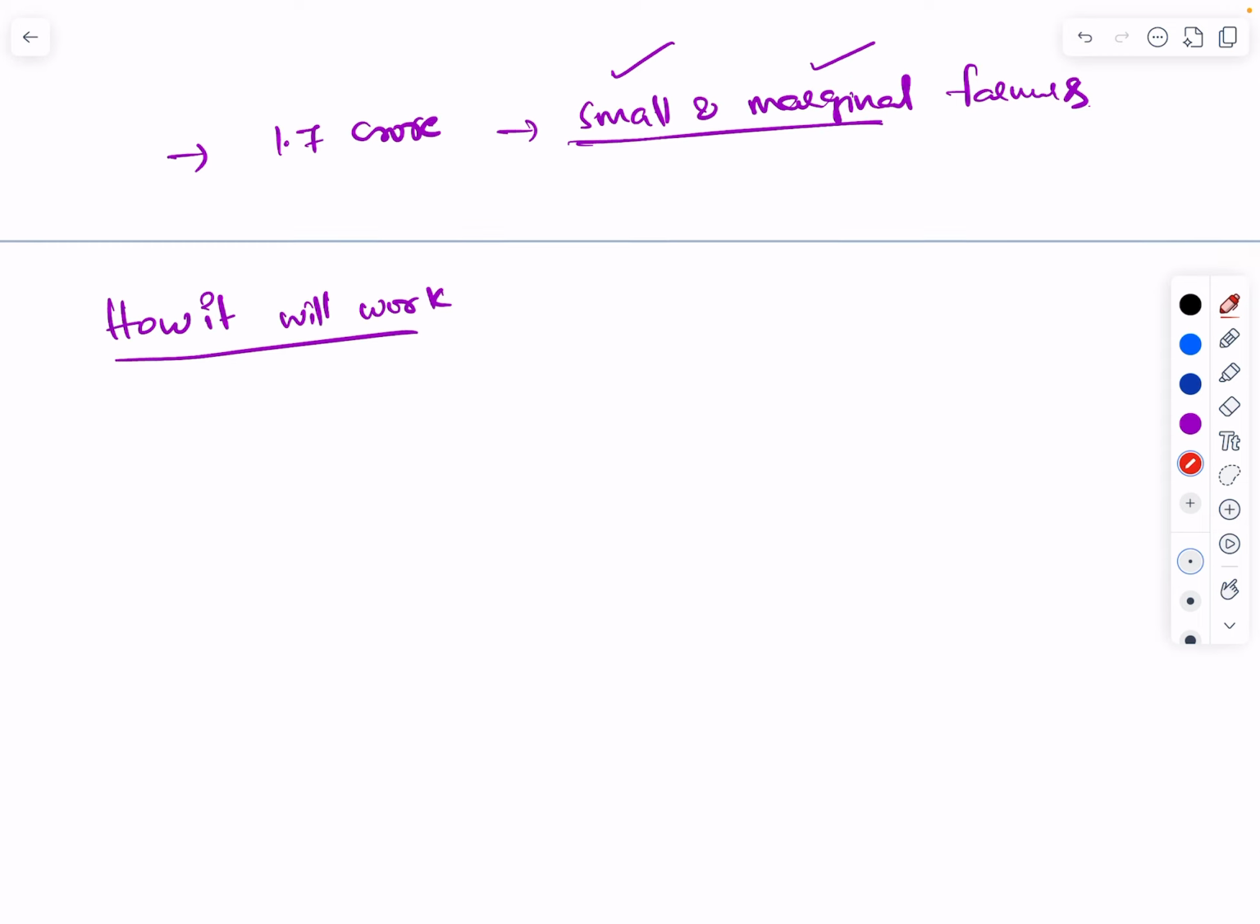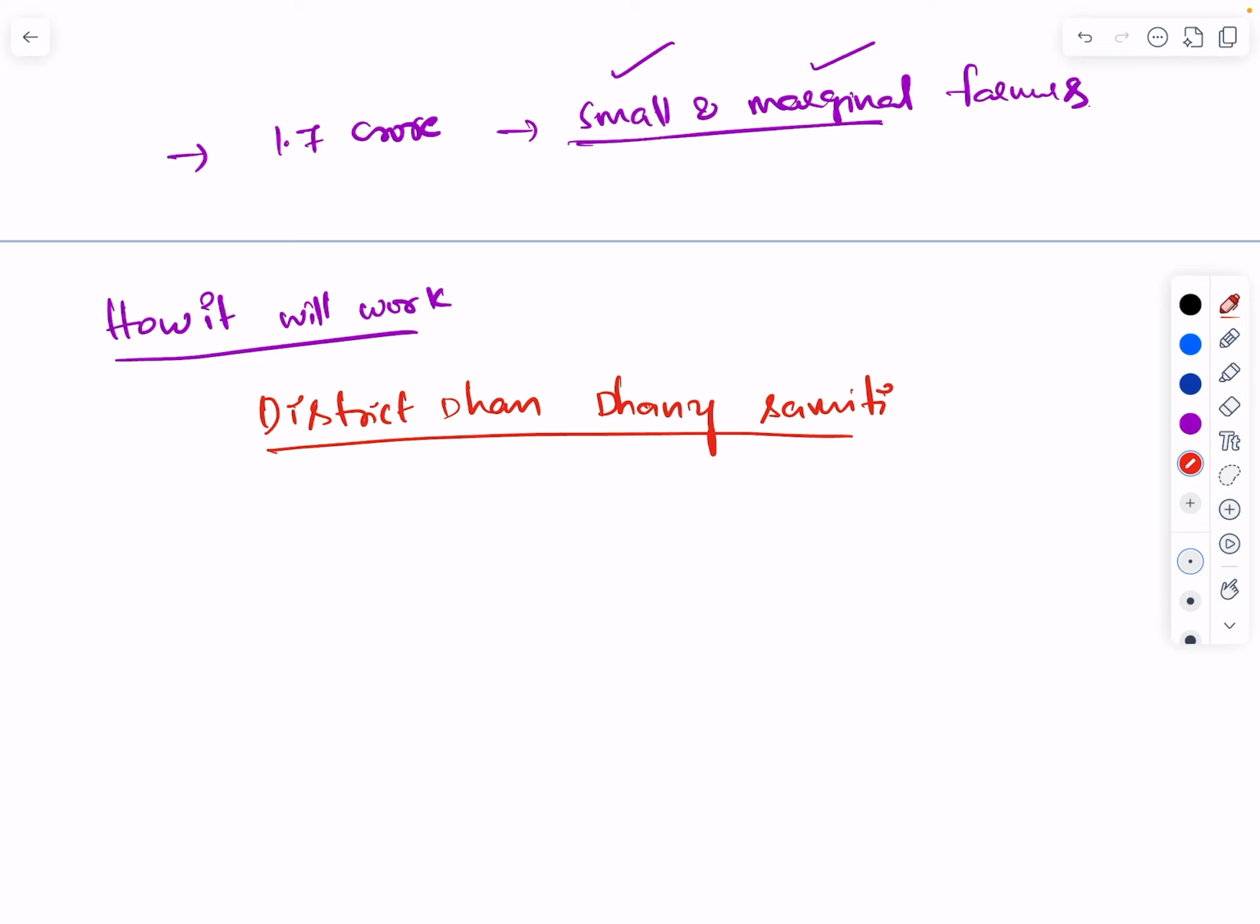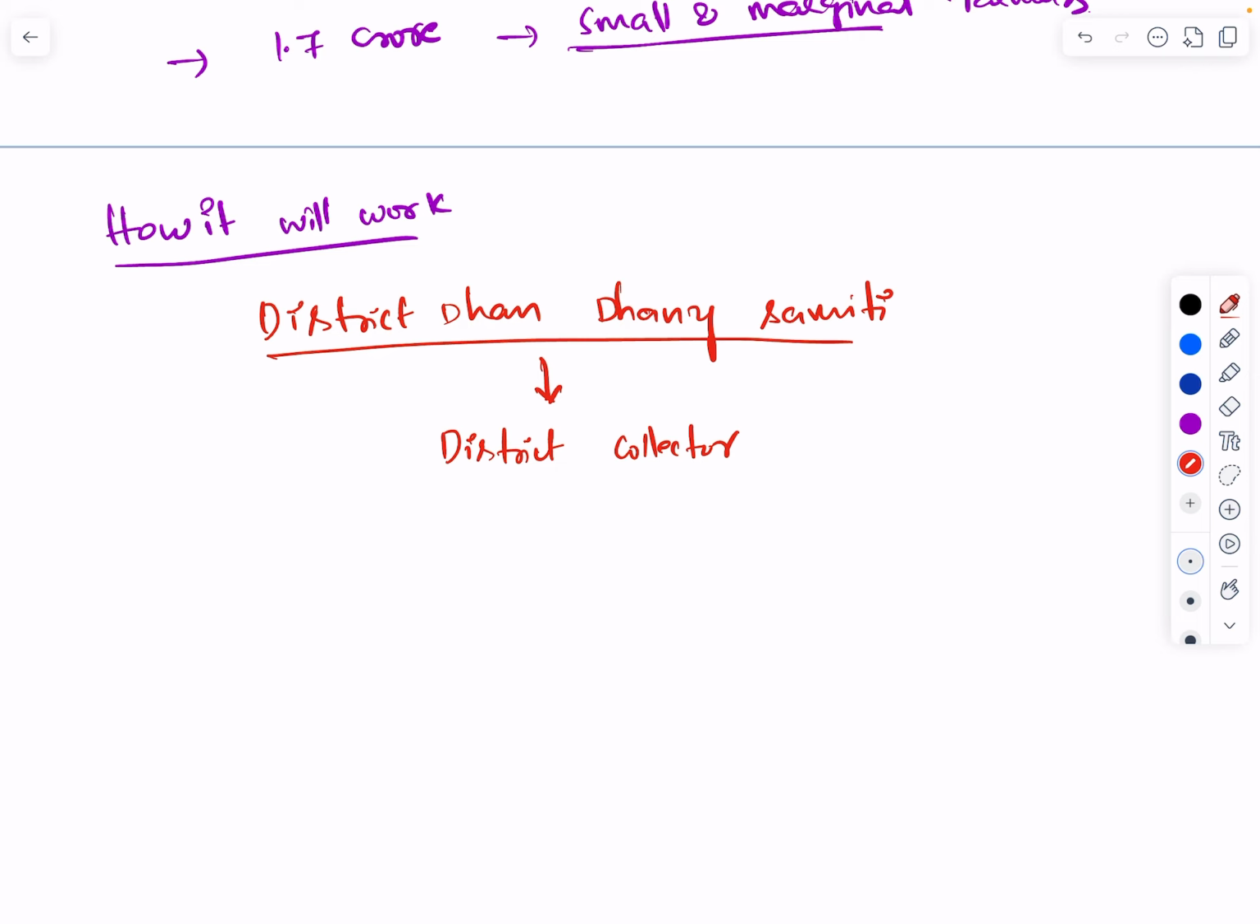Generally, every selected district will form a team called the District Dhan Dhanya Samiti. Every district which is going to be selected in this program will form a team called the District Dhan Dhanya Samiti. And the Samiti is led by the respective district collector. And this team will make a full plan for that district's agriculture.